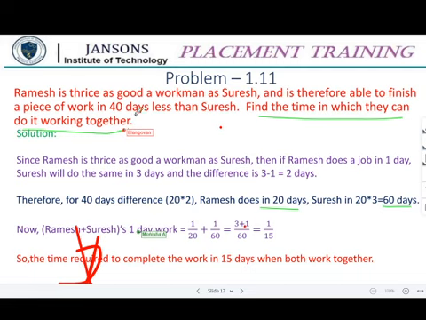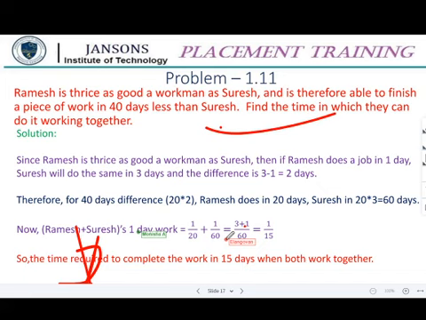We know that the reciprocal of the combined 1 day's work is the time required to complete the job. This is a normal problem we did. Is it fine now? Shall we move on to the next one? Please respond.